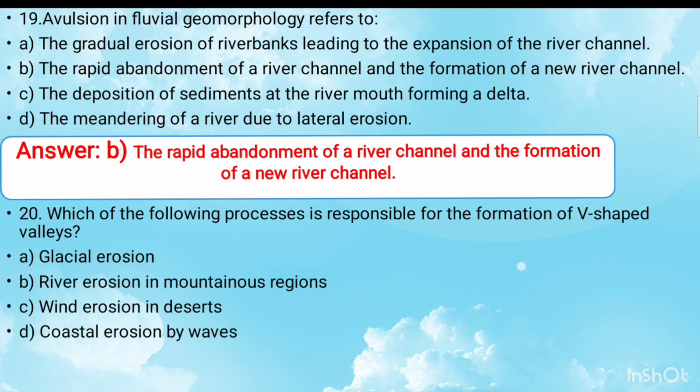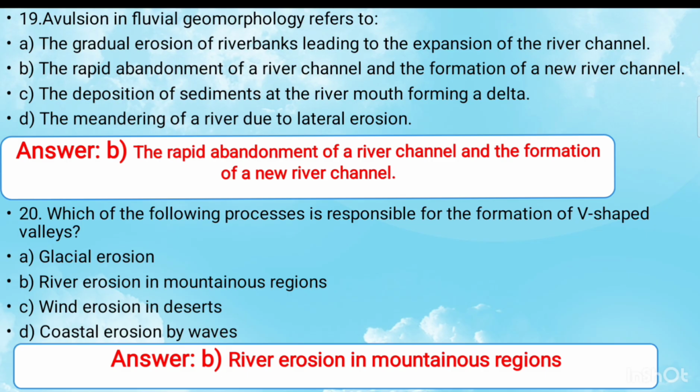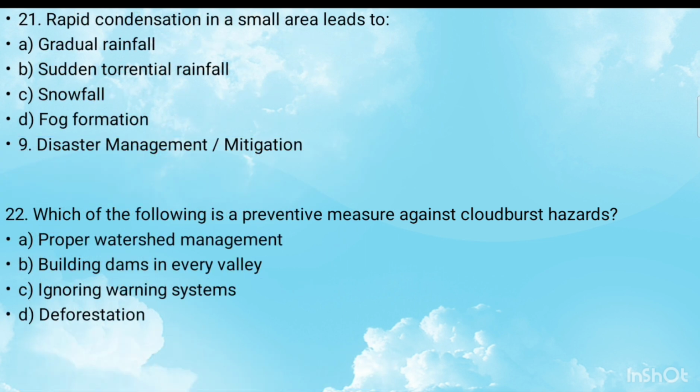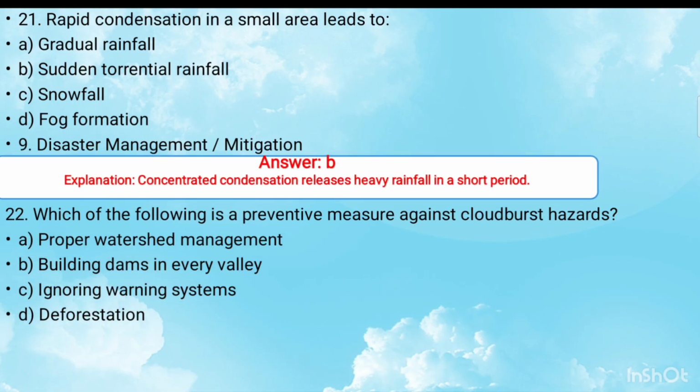20th question: which of the following processes is responsible for the formation of V-shaped valley? The right answer for this question is option B, river erosion in mountain region. Question number 21: rapid condensation in small area leads to. The right answer is answer B, sudden torrential rainfall.